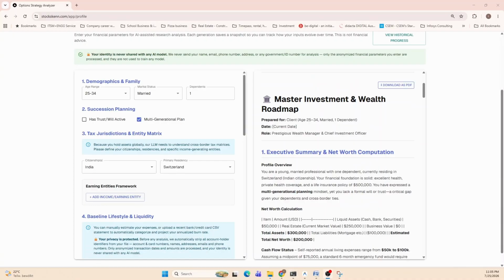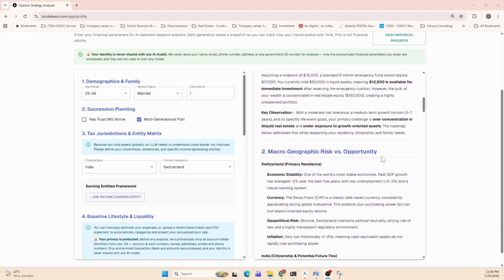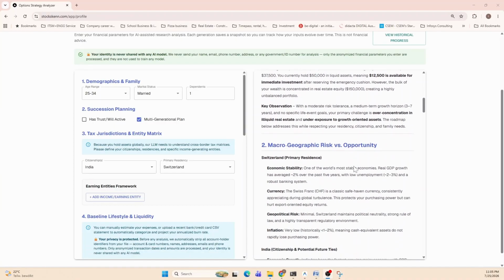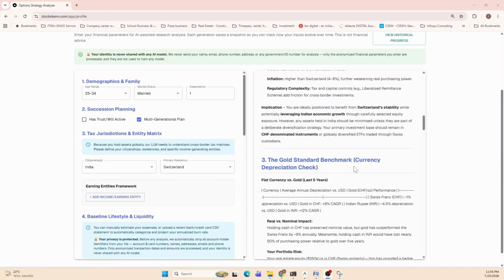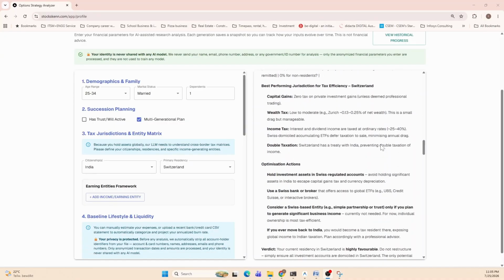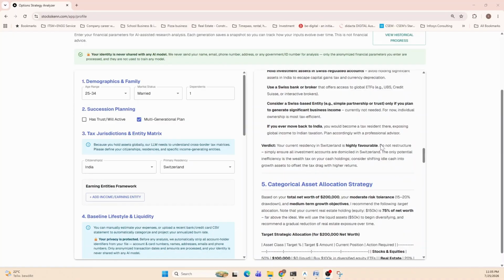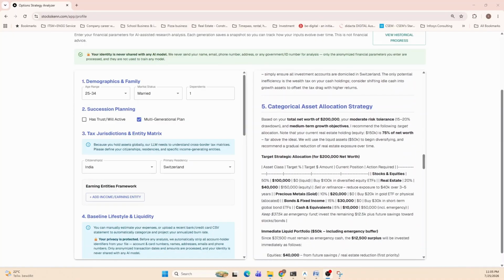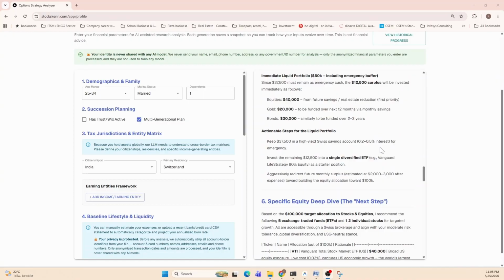It will give you very good insights into your overall net worth, your geographical risks and opportunities. You will be compared against a gold standard so that it's a very neutral way to compare your assets globally. You'll also be getting a lot of inputs on your tax jurisdictions and other details, and how you can optimize. Some pointers will be shared. So it gives you very rich information when you create your own profile.